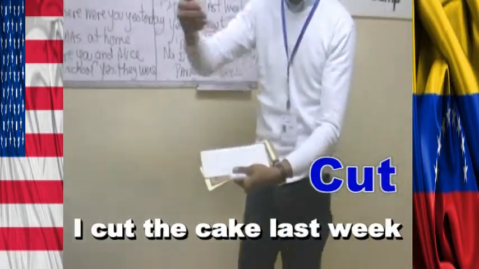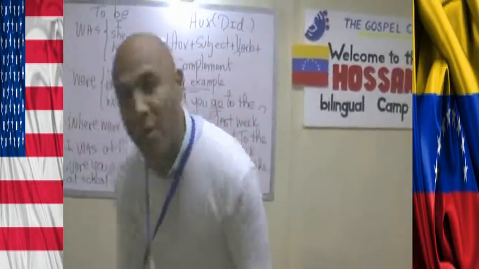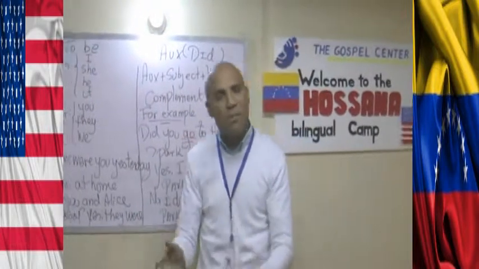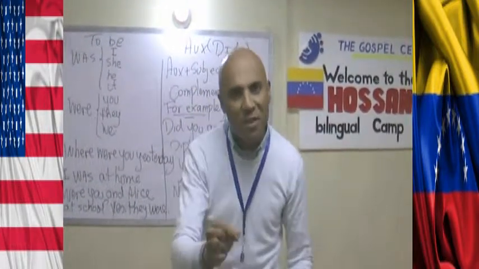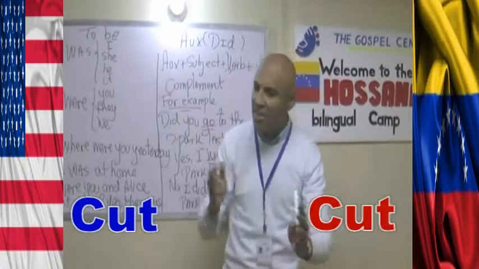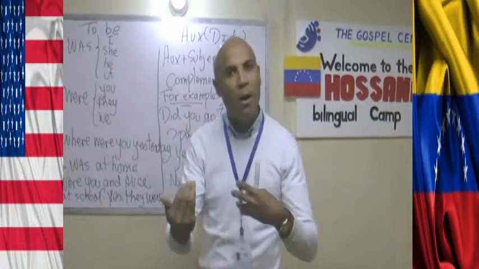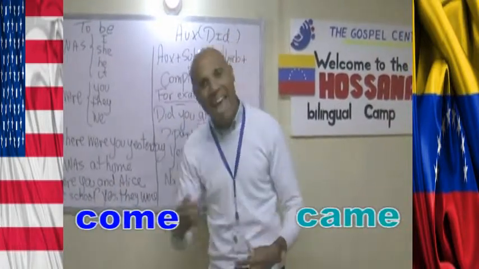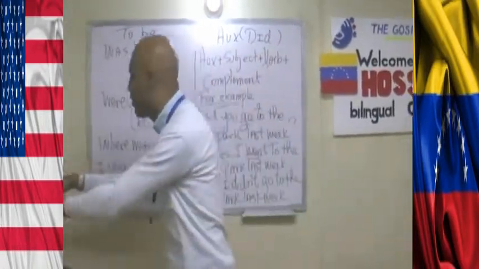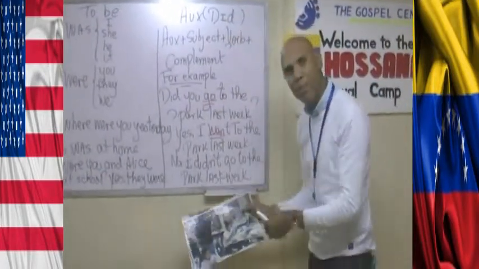I cut the cake last week, for example. So those examples are very important to know that with irregular verbs, you have to memorize the verb. No explanation, you only have to study cut, speak, spoke, take, took, come, came, have, had. So, to finish the class for today, we have here some flashcards to follow this example.